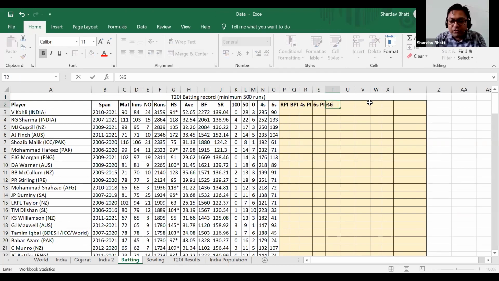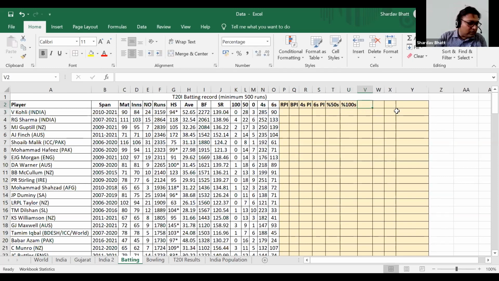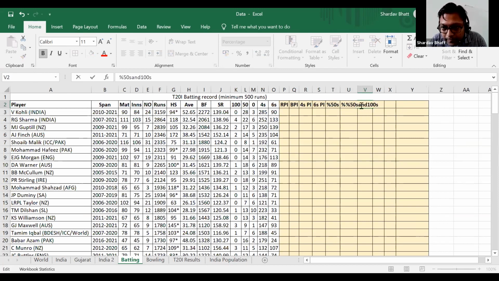Then percentage of 50s: how many people are going beyond 50? Percentage of hundreds: how many cricketers are scoring centuries in 2020 cricket? It's very less. And percentage of 50s and 100s.